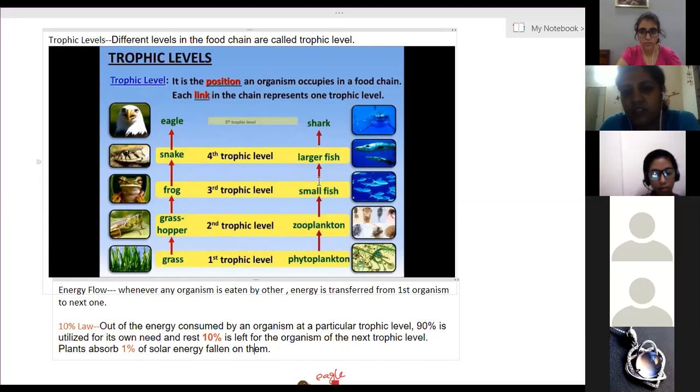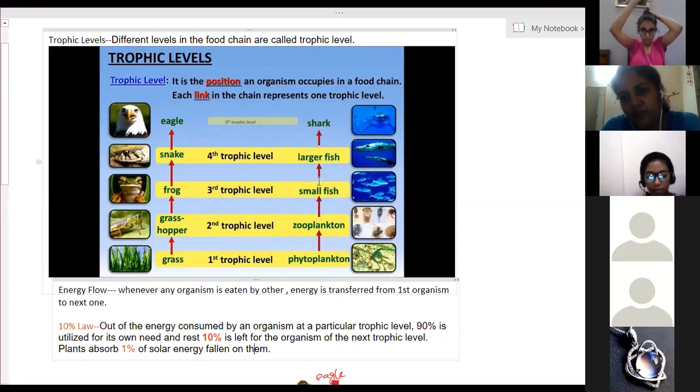Carnivorous animals eat the herbivorous animals. What do they get? Meat they have eaten. That means they have used that meat as a source of energy. So they obtain energy from that. Clear? So when one organism is eaten by another organism, the energy is transferred. That energy transfer representation is called energy flow.